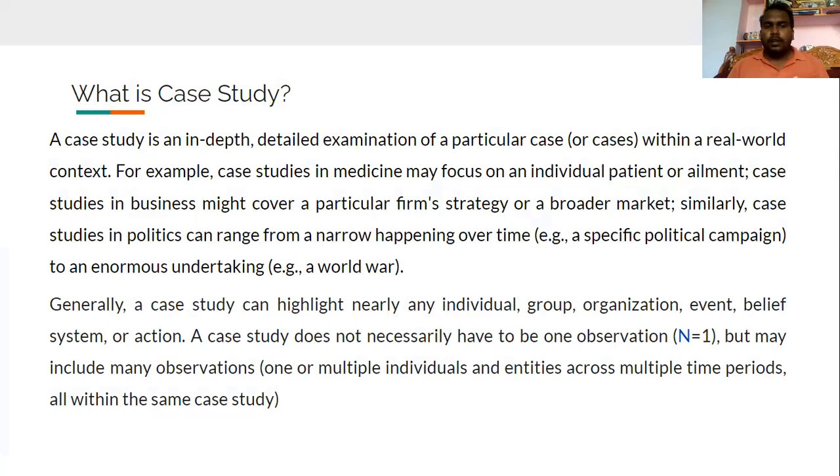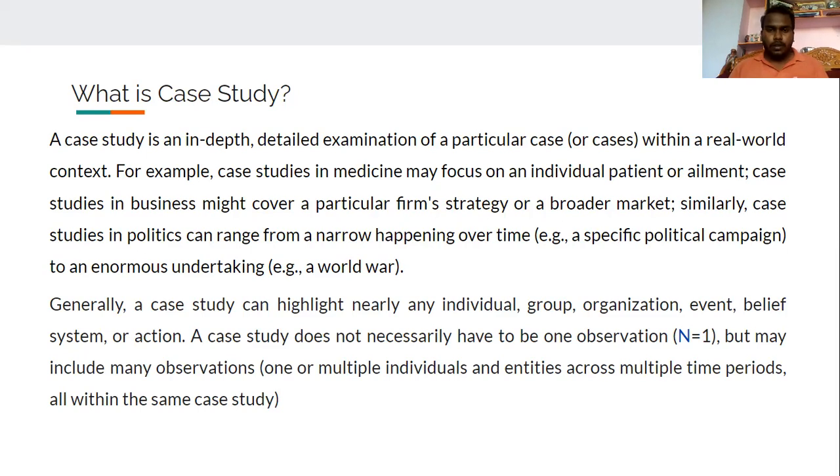For example, case studies in medicine may focus on an individual patient or element. Case studies in business might cover a particular firm strategy or a broader market. Similarly, case studies in politics can range from a narrow happening over time, a specific political campaign, to an enormous undertaking. So, case study is nothing but